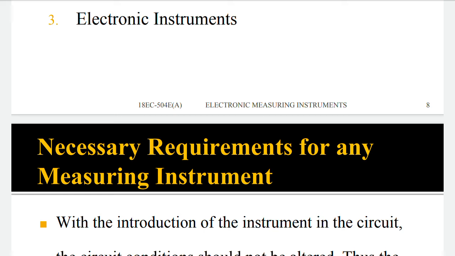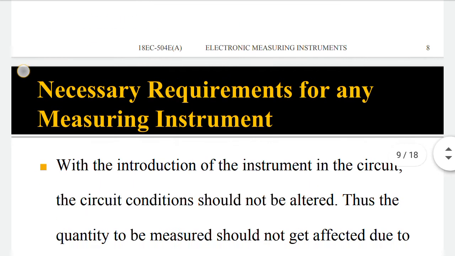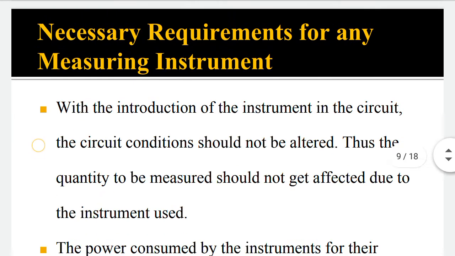So that is the difference. The difference between electrical and electronic is that in electronic measuring instruments, a modifying device is inbuilt in their makeup.